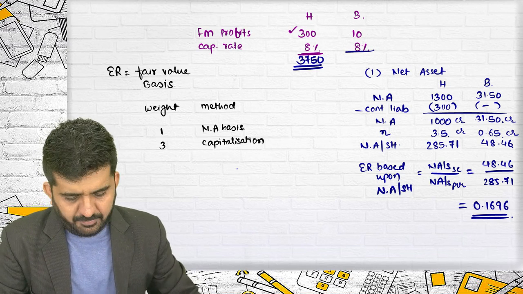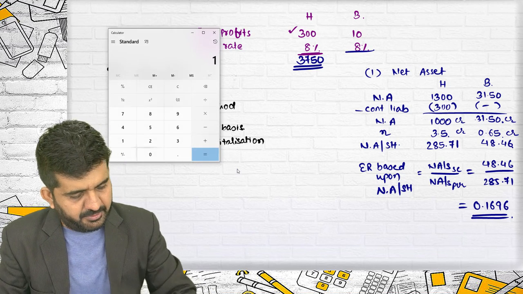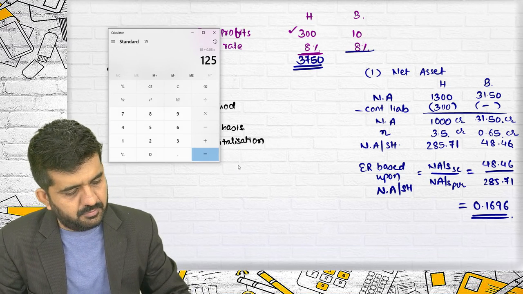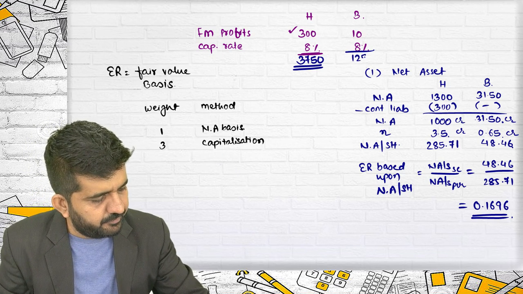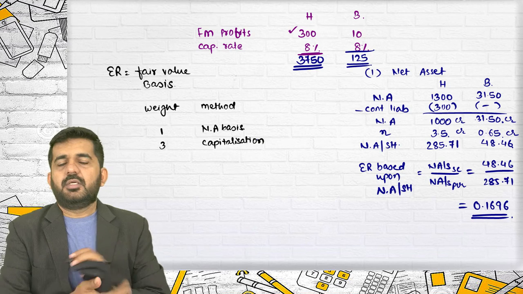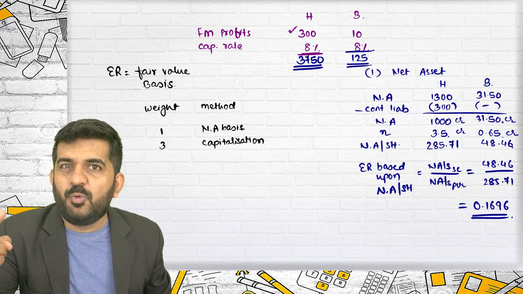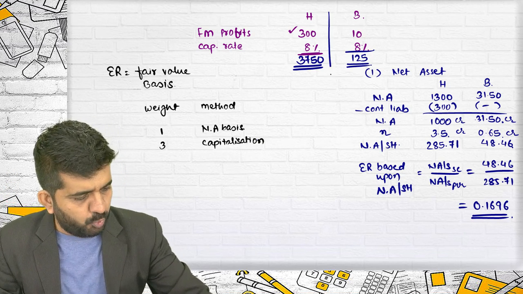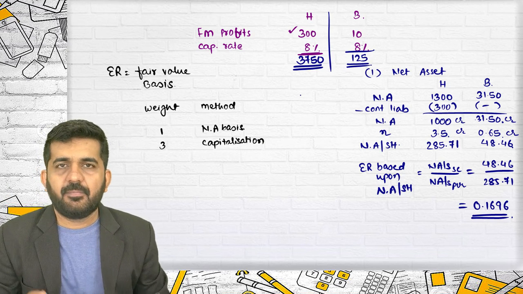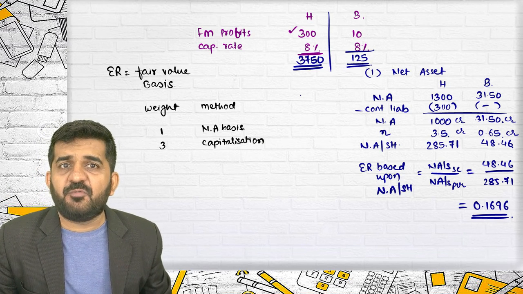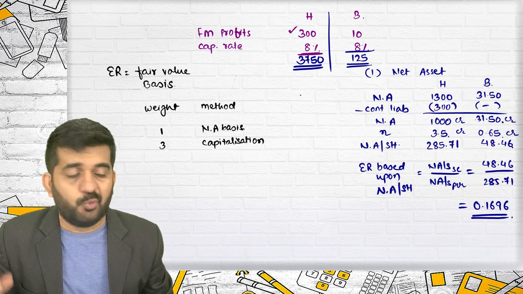And this will be 10 divided by 8%, 125. See, there are two ways of logically understanding this. It is the present value of infinite cash flow without growth.